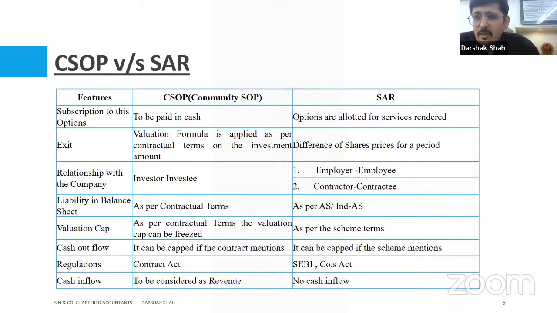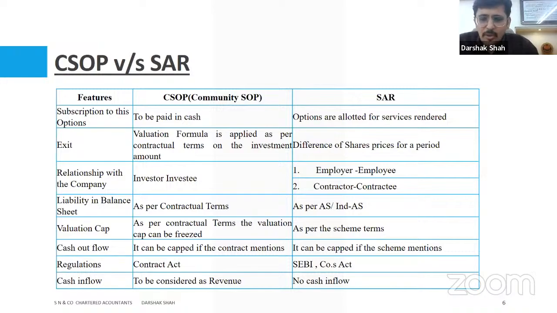Because there's a commitment which we go ahead with when there is an appreciation in the price. Valuation cap, as we spoke, we have discussed about it. Cash flow, basically, there is a capping, as I said, 10x, 50x, which is just repeating over here. Regulations, it is by contractual agreements, therefore it's the Contract Act which would govern over here. And when you refer to SAR, basically it's a SEBI law which talks about it.